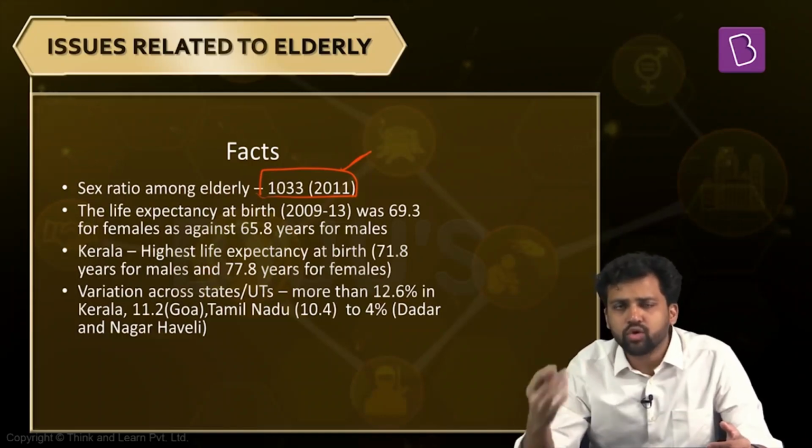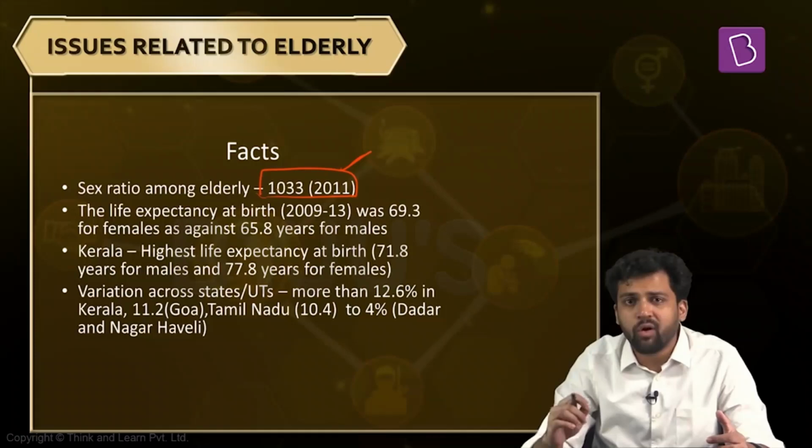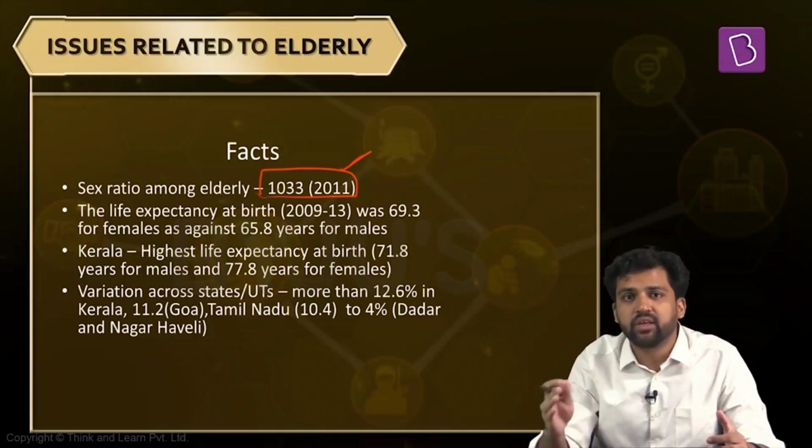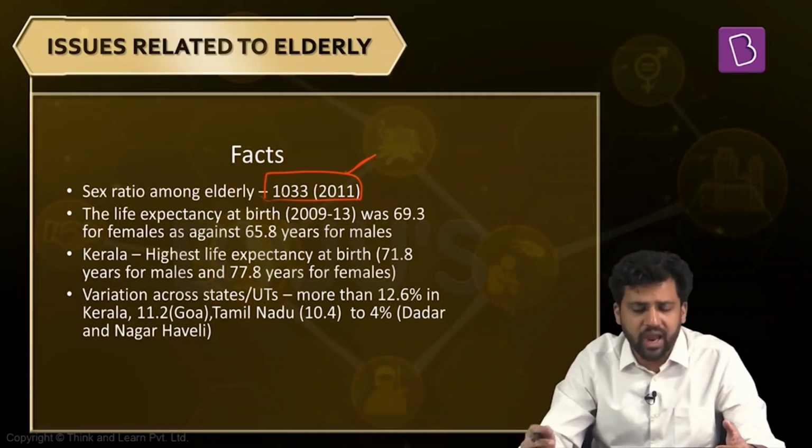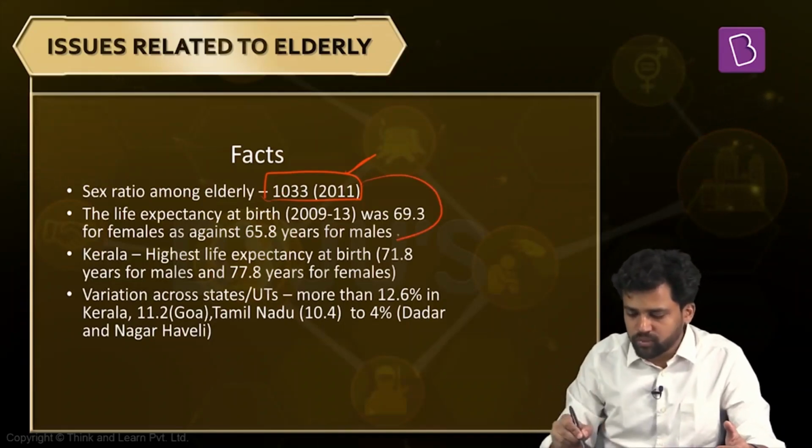And one more thing you can keep in mind: as the age increases, the proportion of elderly women also increases. For example, in the age category 80 plus, you will find even more elderly women as compared to the age category 60 plus. Some more facts: the life expectancy at birth is more for females as compared to males. So this basically follows from the sex ratio.